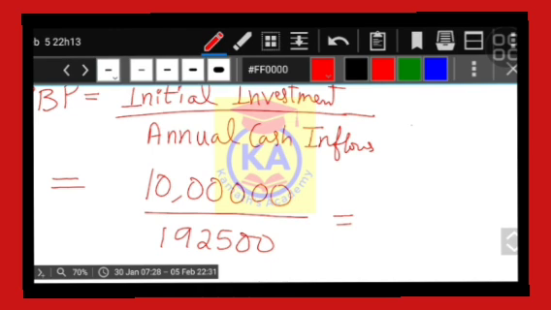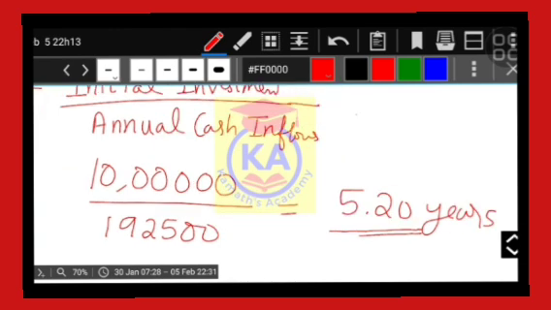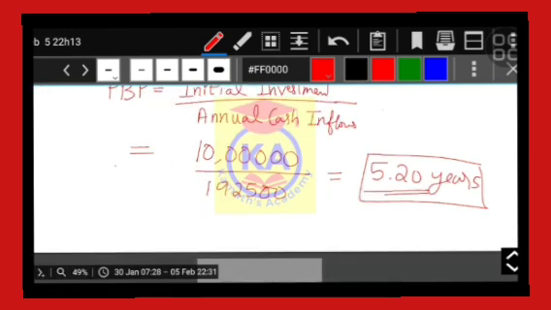If you divide this, you will get 5.20 years. So this is the answer. After 5.20 years, you are going to get the 10 lakh rupees amount.